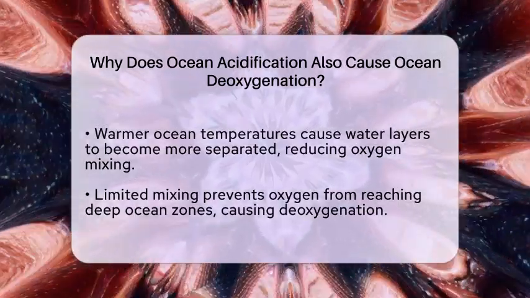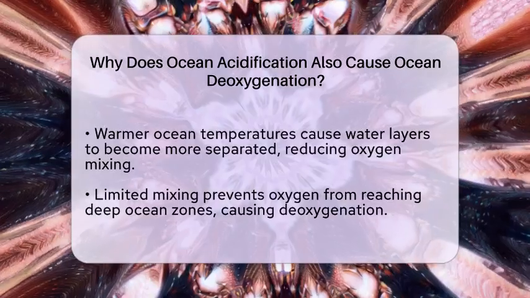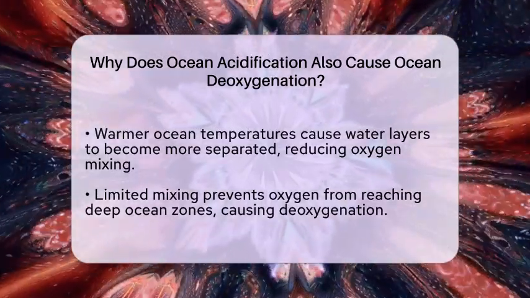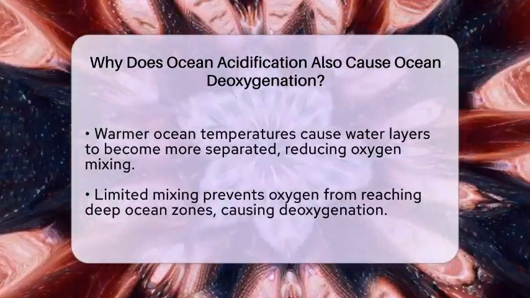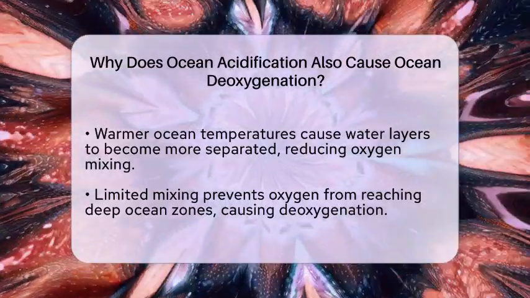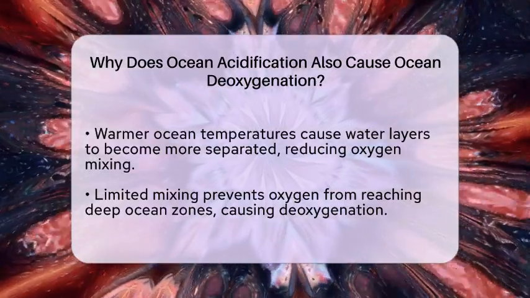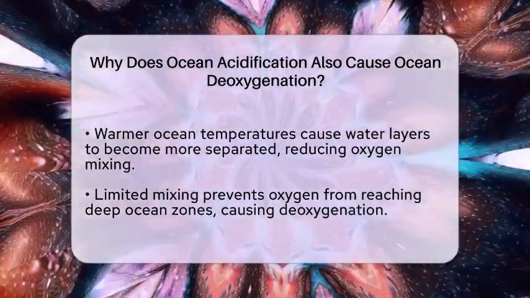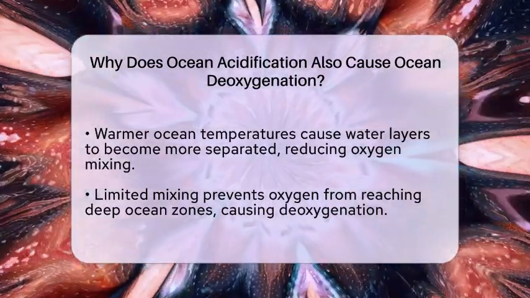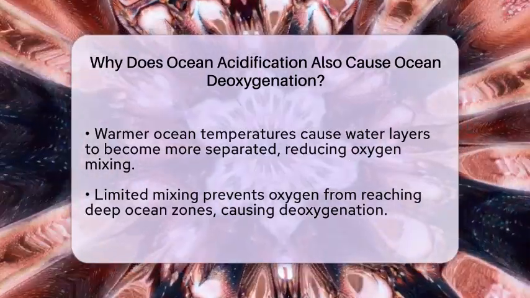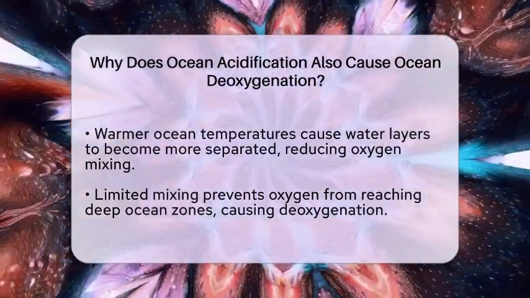Adding to this, warmer ocean temperatures caused by increased carbon dioxide make the water layers more separate, or stratified. This means the mixing of oxygen-rich surface water with the deeper layers slows down. Without this mixing, oxygen from the atmosphere can't reach the deeper parts of the ocean as easily. As a result, oxygen levels in these deeper zones drop even more. All these factors combine to create a less hospitable environment for marine life.